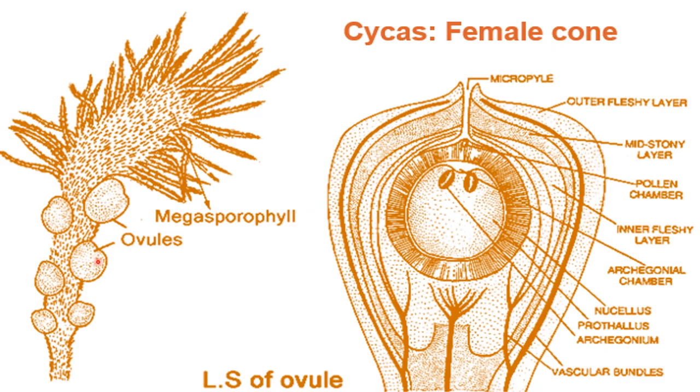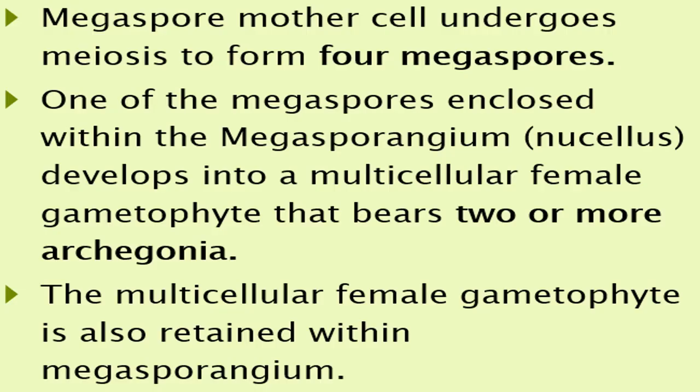This ovule is another name for the megasporangium. So these are megasporangium, or you can say these are ovules, and this is the structure of an ovule. This is not in your syllabus. The complete structure of the ovule is not in your syllabus.